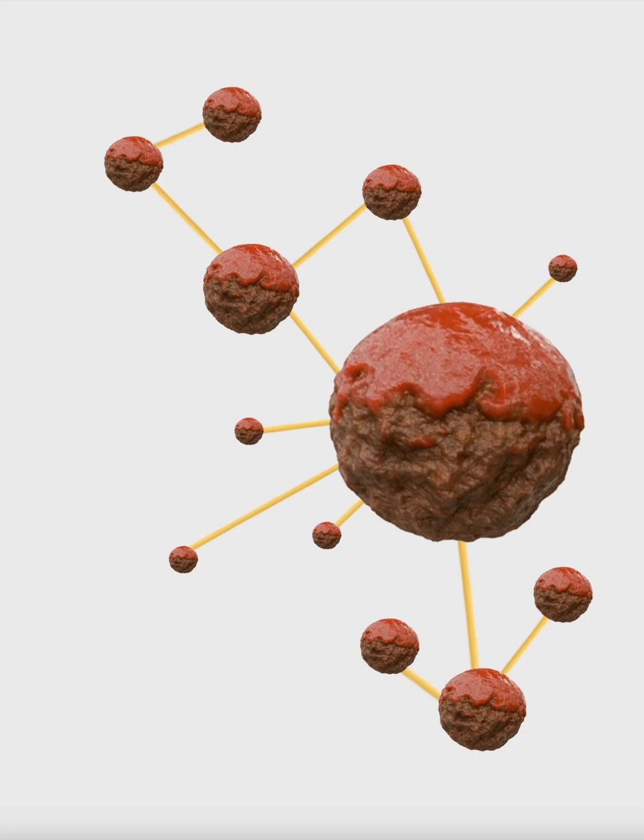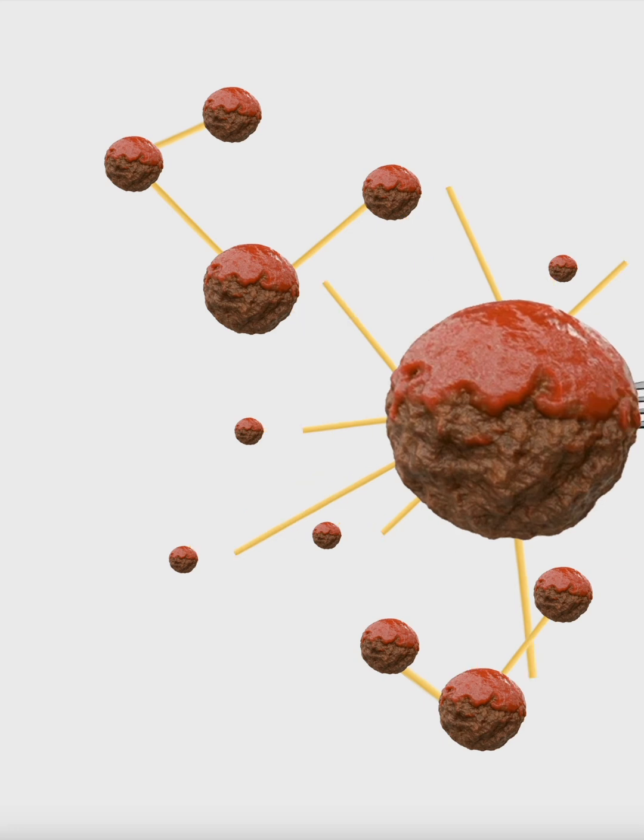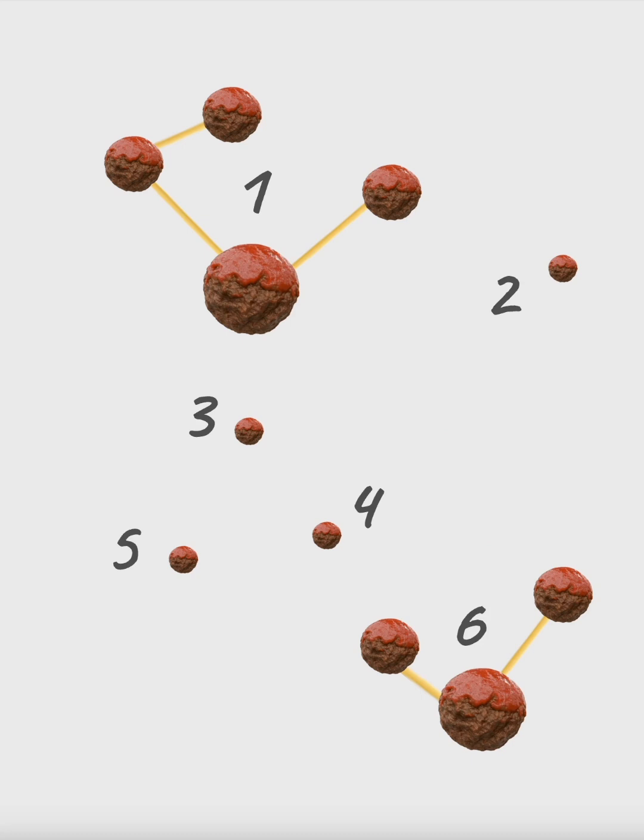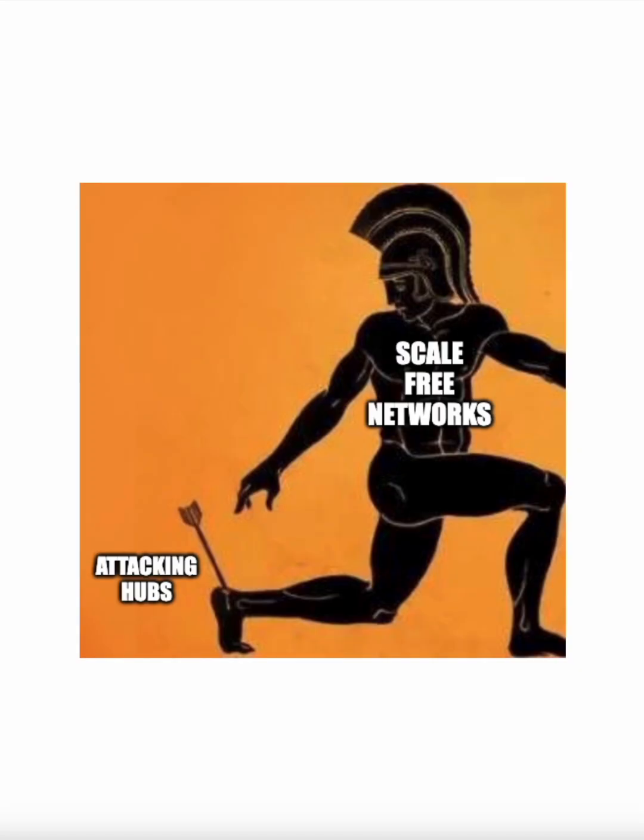But imagine, you're very hungry and you want to eat the biggest meatball. What happened? Removing the hub fragments the network, leaving many isolated components. This deliberate targeting is an attack. This weakness is well known for scale-free networks and it's often called their Achilles heel.